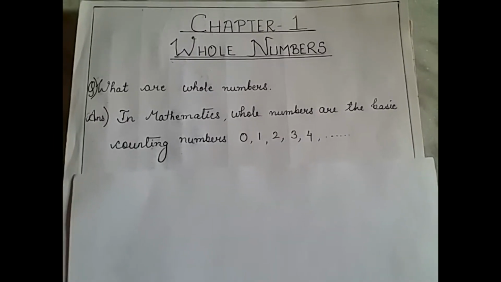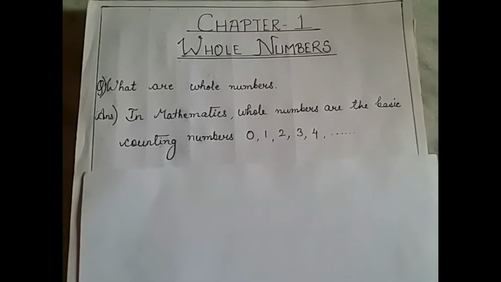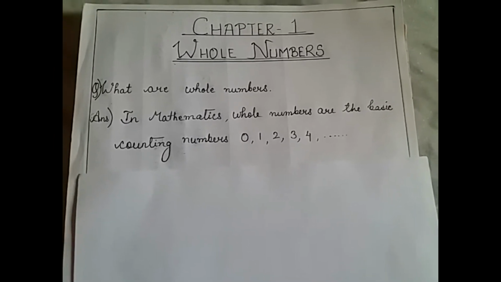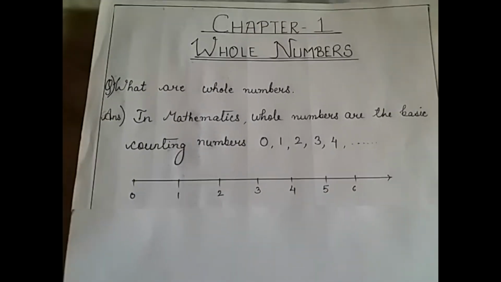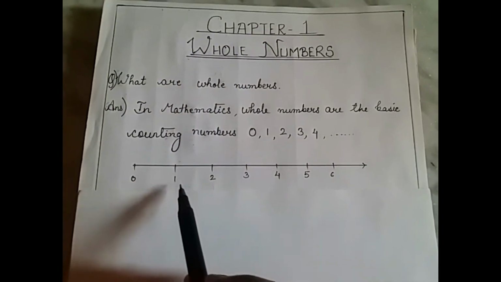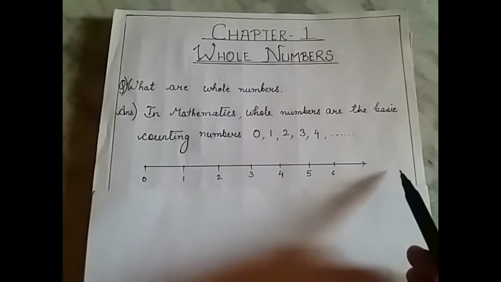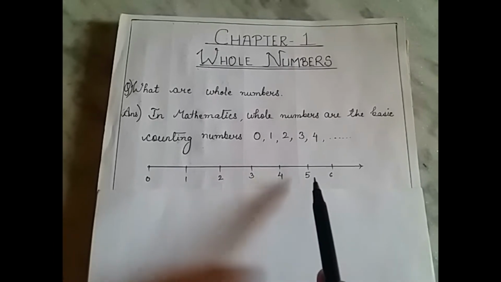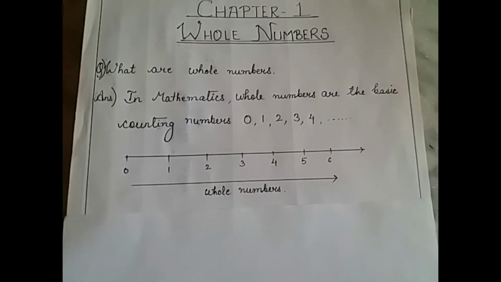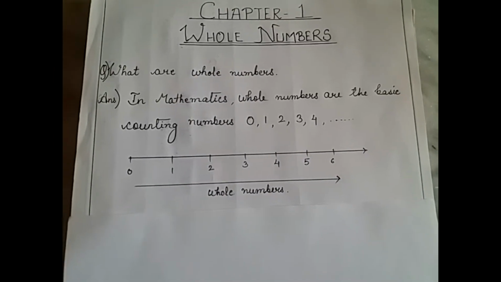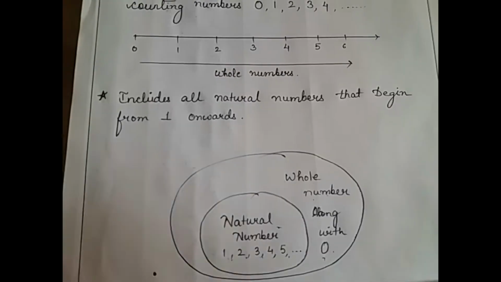Now, if we draw a number line and divide that line into equal divisions and assign each number on those divisions, we can count them as 0, 1, 2, 3, 4, 5, 6 and onwards. So all these numbers that we can count are basically the whole numbers. Also, whole numbers include all the natural numbers that begin from 1 onwards.